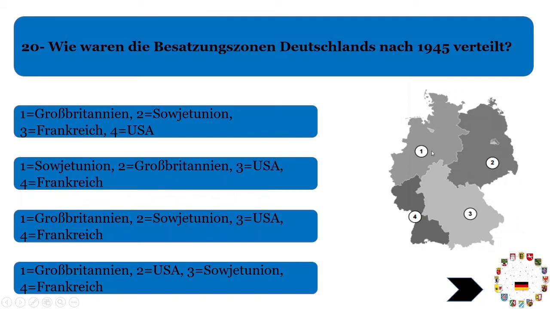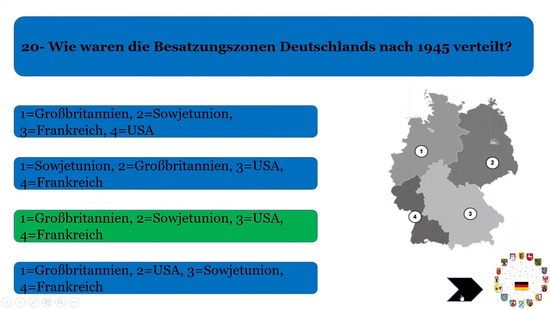Großbritannien has taken the first part. Soviet Union has occupied the second part. USA was responsible for the third part, and the fourth part was taken by Frankreich. So just remember this order: G, S, U, and in that F is an exception. So this answer is correct.